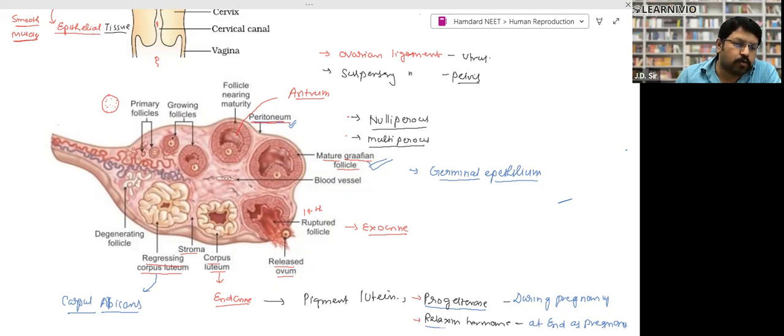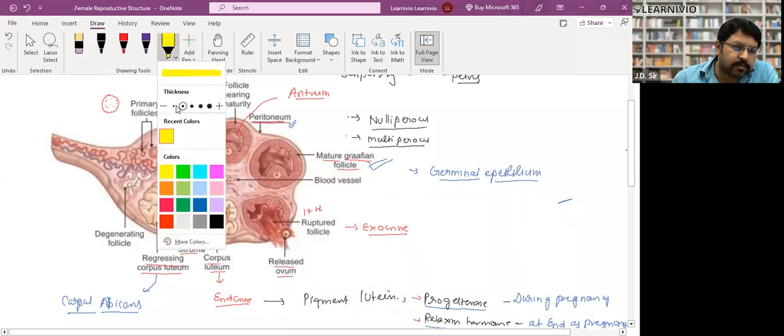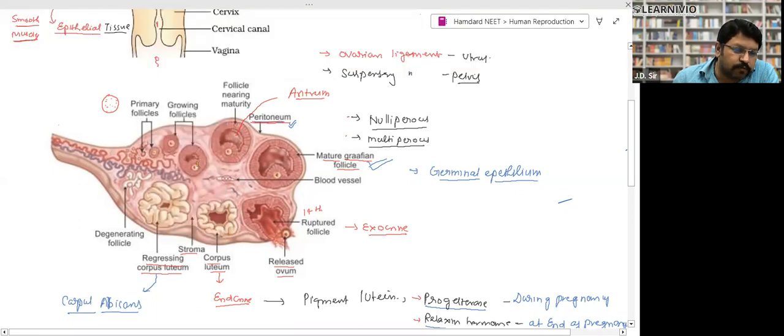So the FSH hormone stimulates this follicle. The follicle is made up of granular cells, and inside there is the egg, right? These are the growing follicles. In the growing follicle, as you can see, this structure is called the antrum.